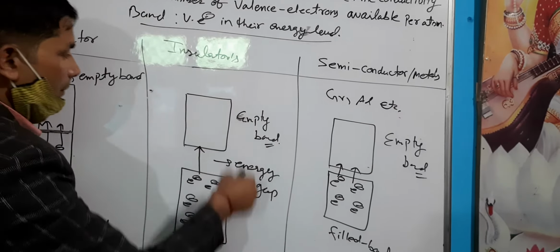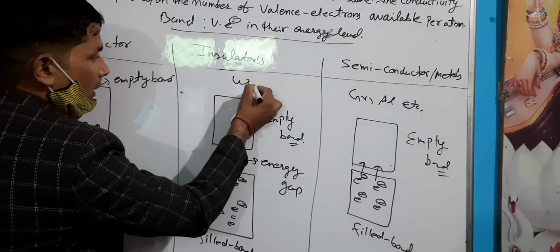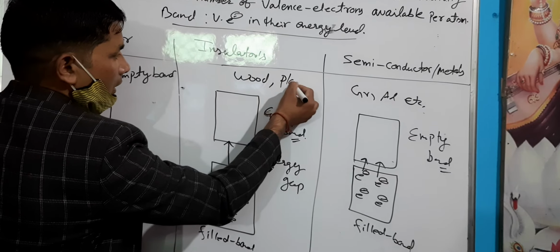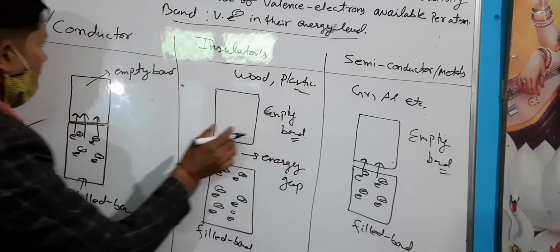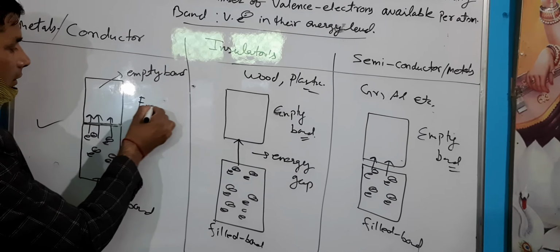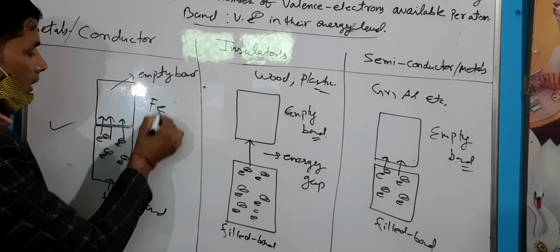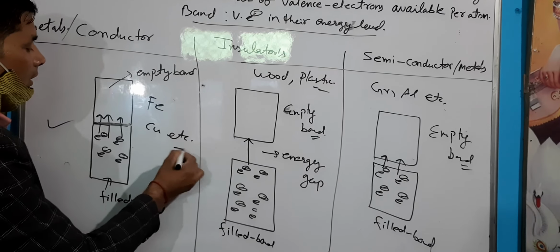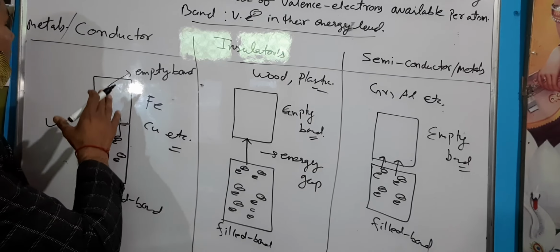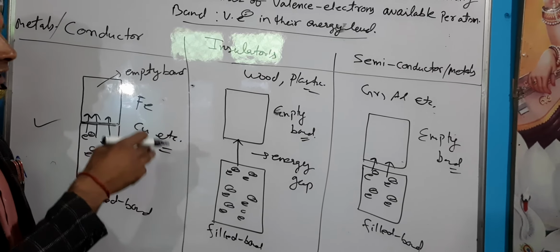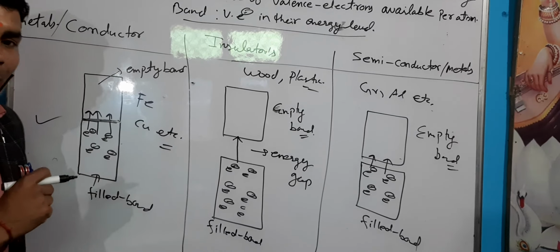Insulators are like dry wood and plastic, and conductors are iron, copper, etc. So these are the examples of conductor, insulator, and semi-metal according to band theory.